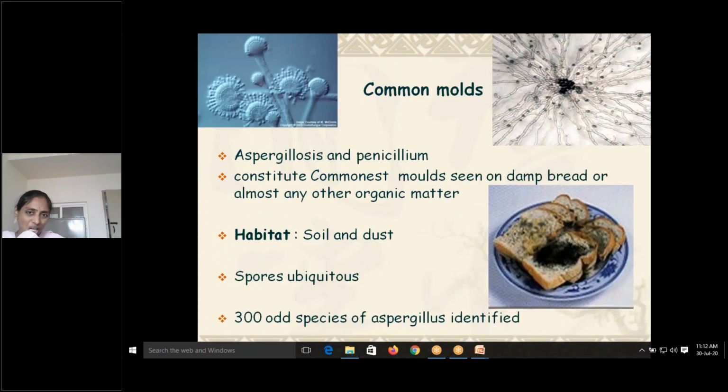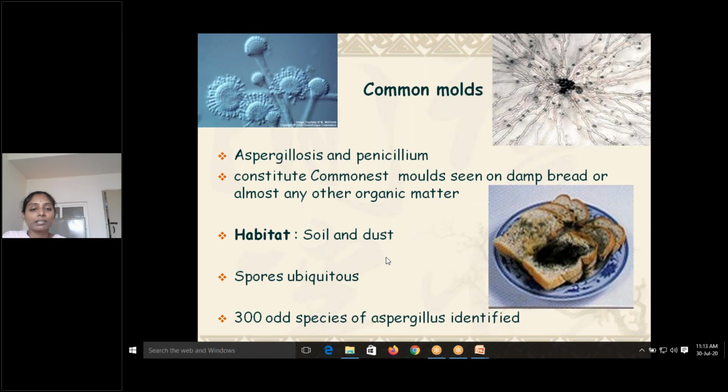Apart from this, we have discussed Candida and Cryptococcus. Now we are coming to the common molds like Aspergillus and Penicillium, which we commonly see. They constitute the common mold seen on damp bread or almost any organic matter. You can see the greenish or blackish colonies. There are some 5 common species of Aspergillus, which you can also see in our laboratory. We will show you all the 5 species, Aspergillus niger, fumigatus and all.